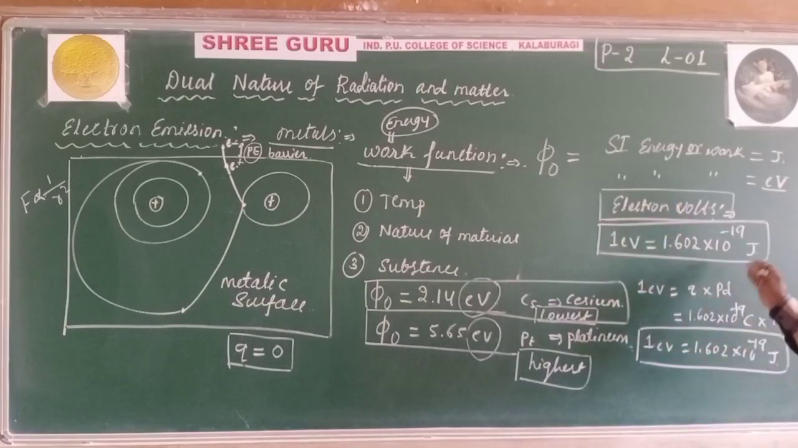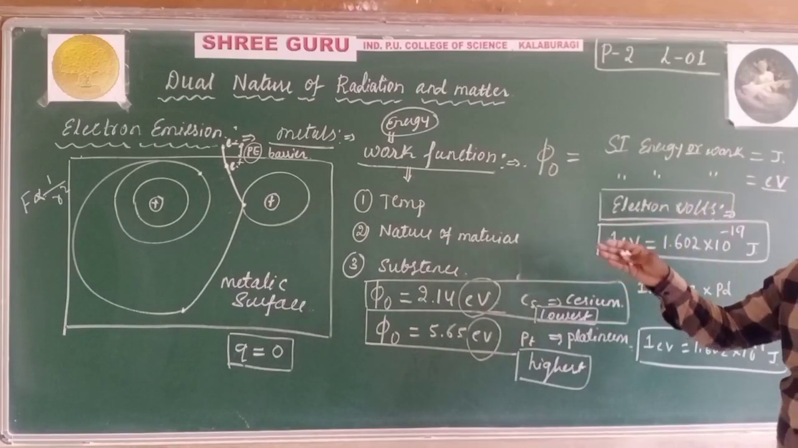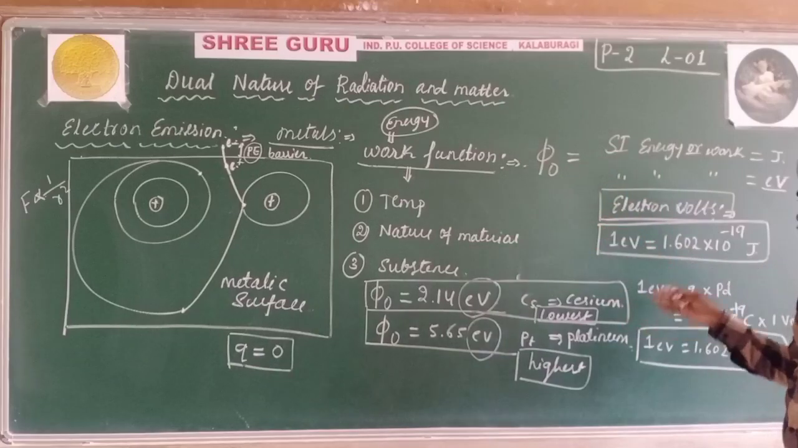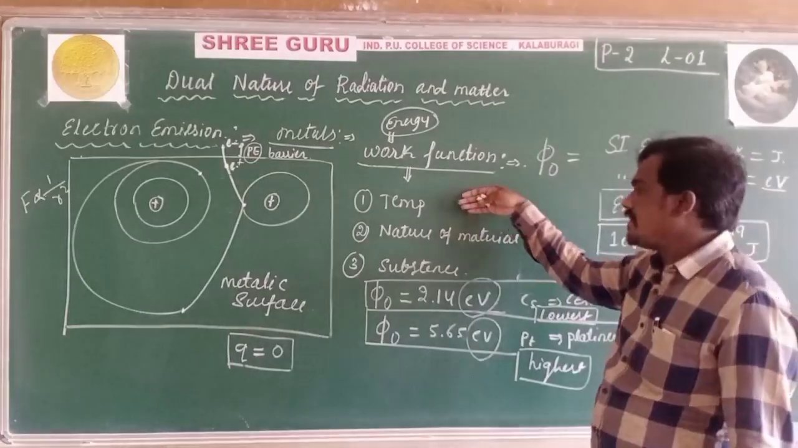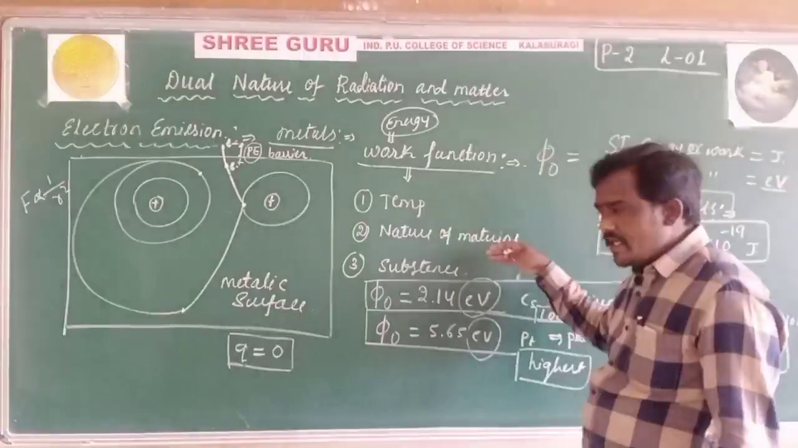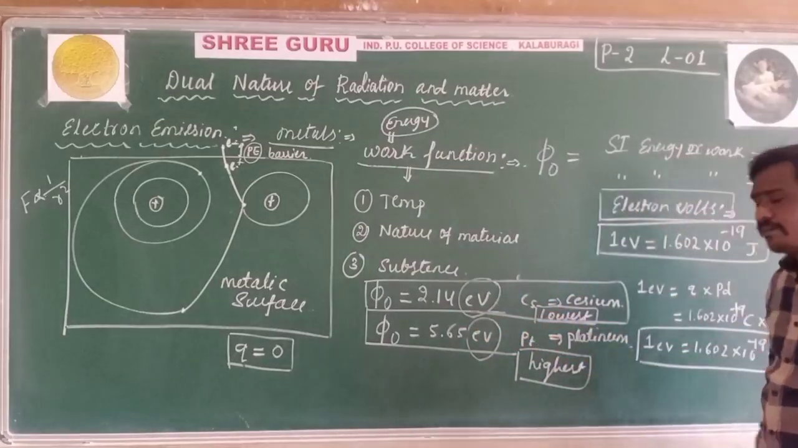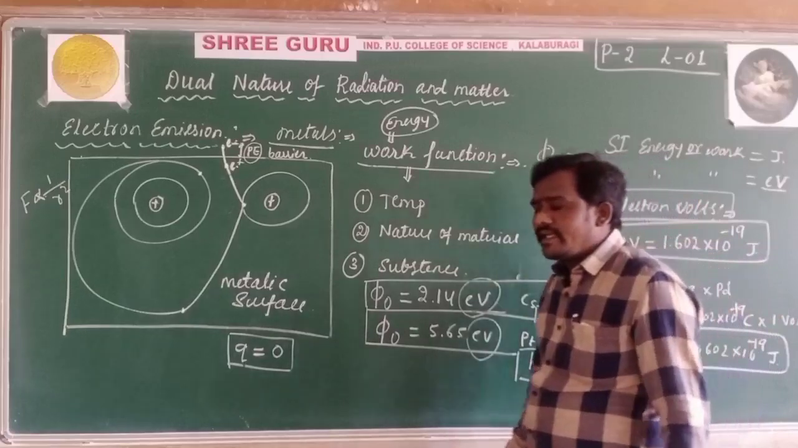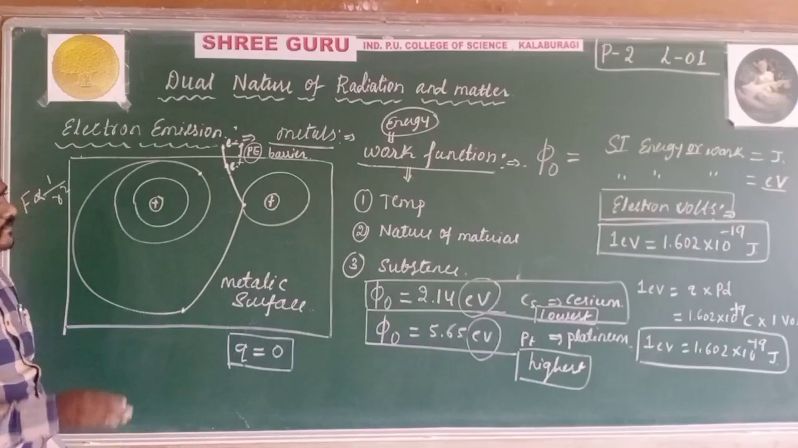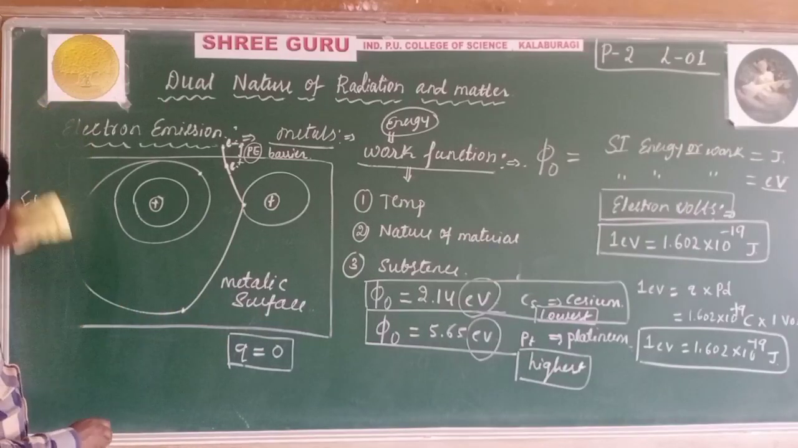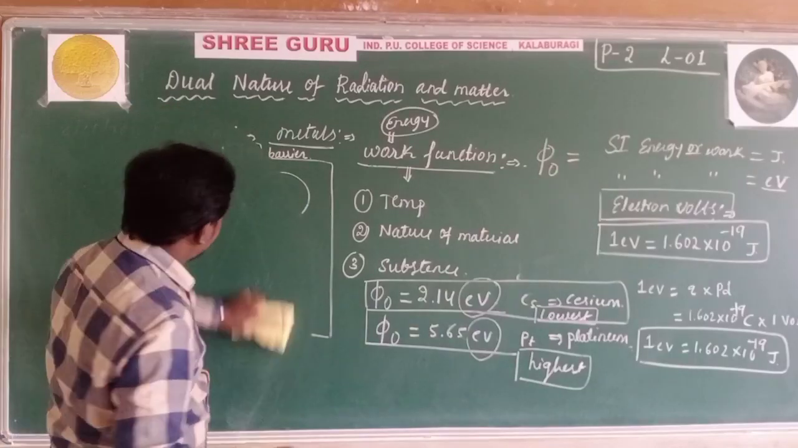This is the basic definition as well as the energy which is given to the electrons. We discussed this in the form of work function, and this work function depends on temperature and the nature of the material. The work function is lowest for cesium metal and highest for platinum, for any surface from which electrons escape. This is the definition of electron emission and work function.